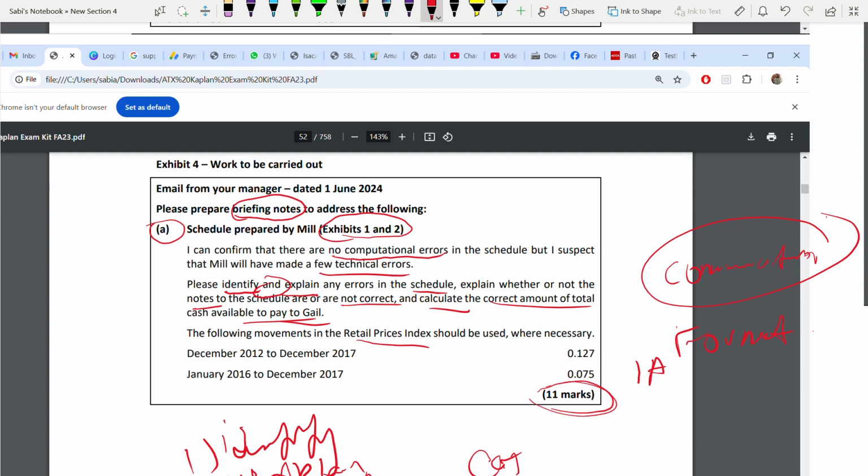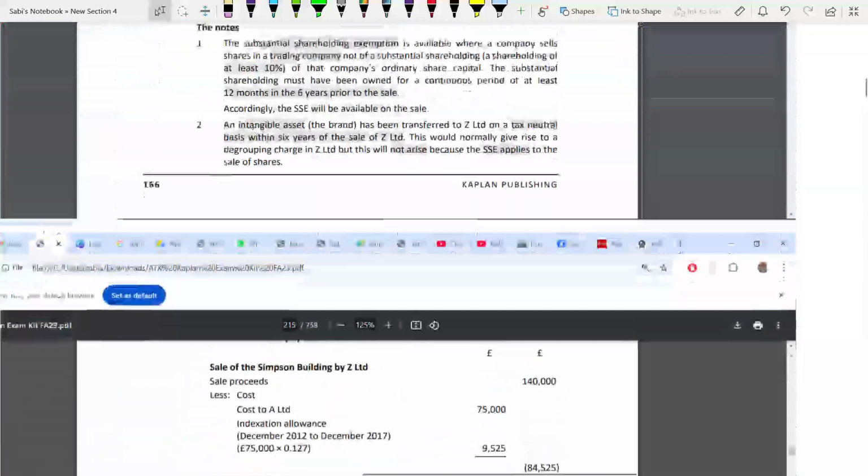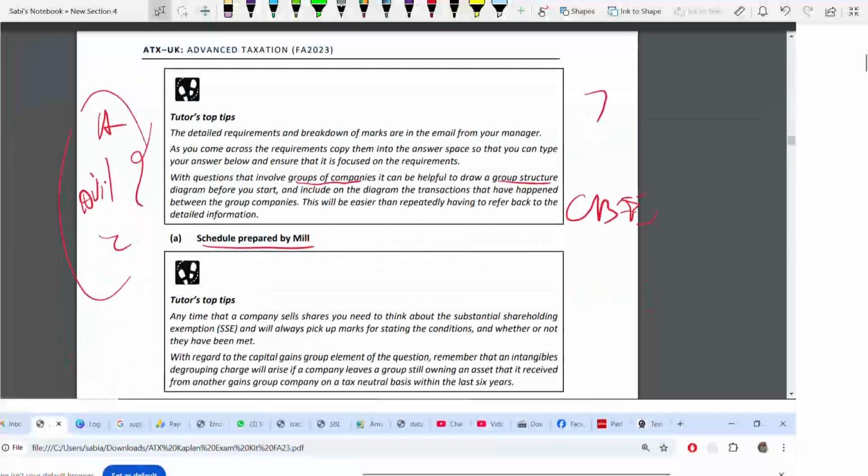That's enough. So first is schedule prepared by Mill. You will get what you have to write as a subheading from your requirement itself. So you don't have to memorize or think so much about it. So schedule prepared by Mill. Okay. So here, if you see A, schedule prepared by Mill, it's enough.